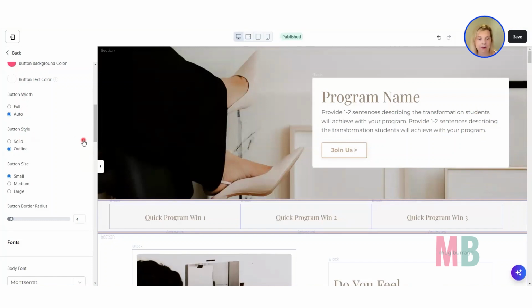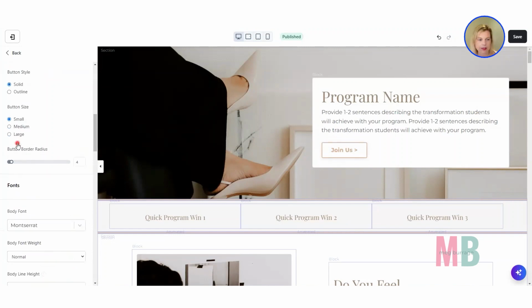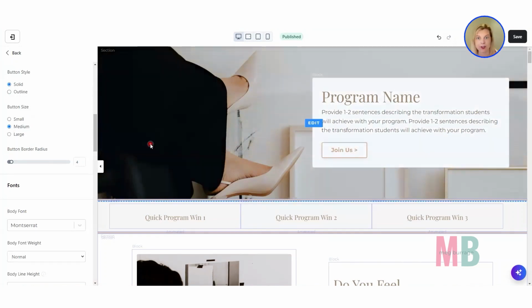The button style, do you want it to be outlined like this, or do you want it to be a solid button? So I'll swap it to solid. Then the button size, do you want the buttons to be pretty small, kind of medium, or large? Now I'm going to go with medium, but you can go into each block and make specific buttons bigger if you want to. Okay, so you can override it inside of individual blocks.